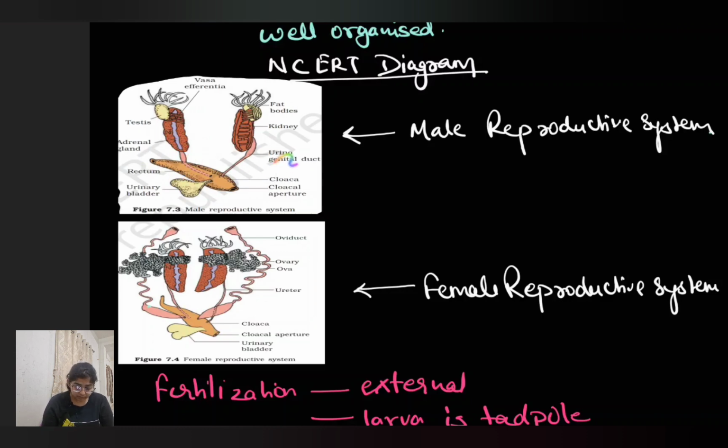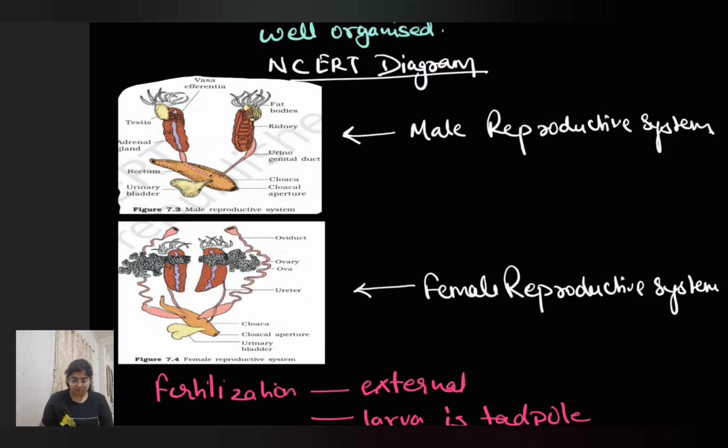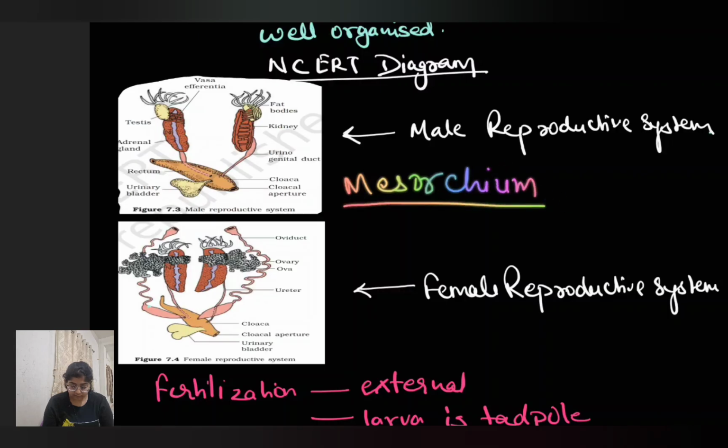Now the sperm then will come through the urinogenital duct into the cloaca, and from cloaca it will come to outside of the body. Now there is a tissue where the testis and the kidney are connected. This tissue is called mesorchium, which connects the testis and kidney.